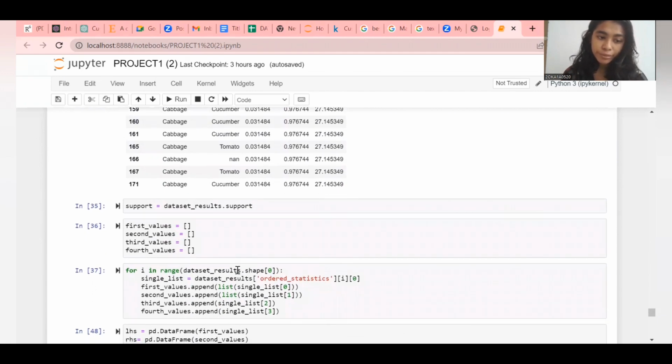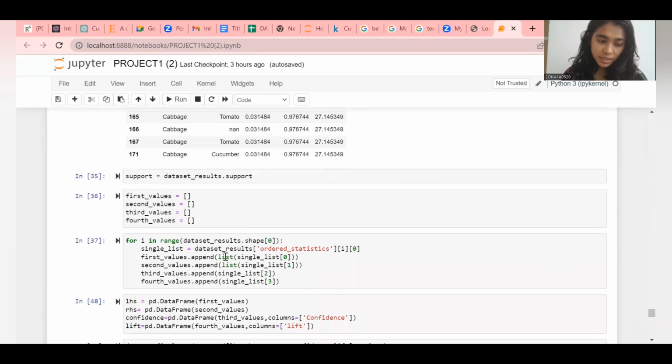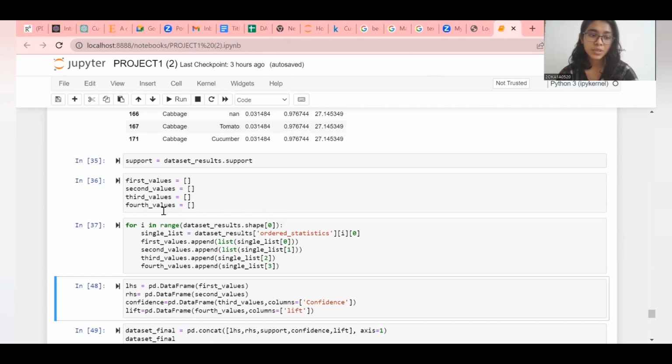The loop runs the number of rows times and appends by one in a separate list. The first and second elements were frozen sets, which need to be converted into lists.